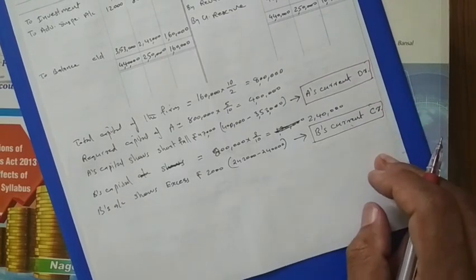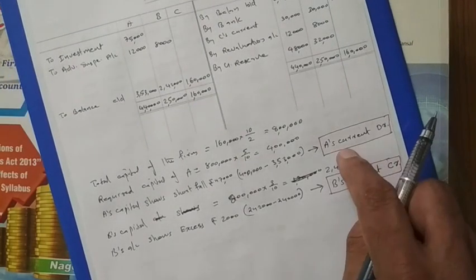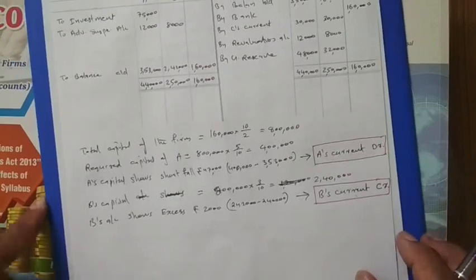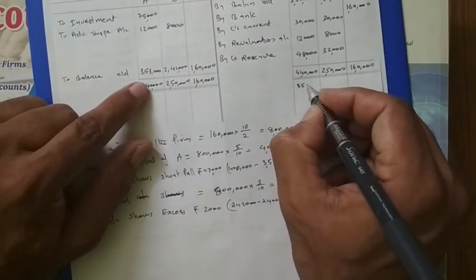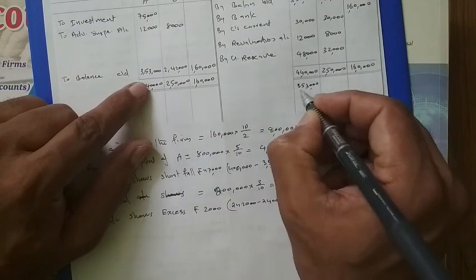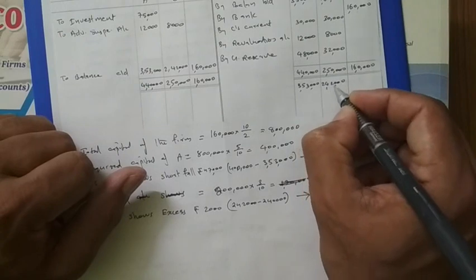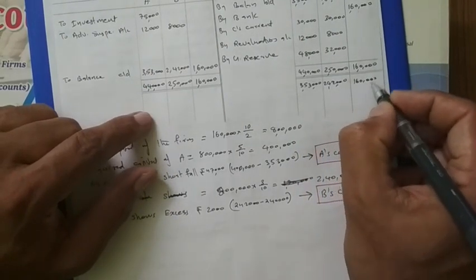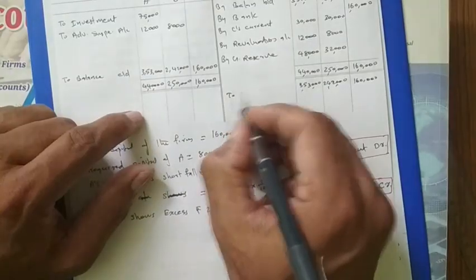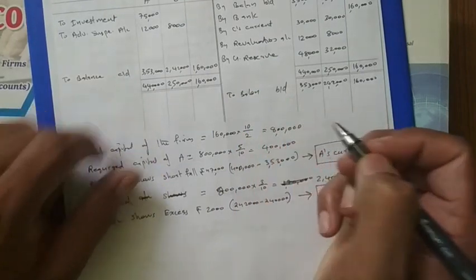Then here, A's current account debiting means we have to write by A's current account. Okay. Now first of all we have to bring down this balance, 3 lakh 53, we are bringing here. Then 2 lakh 42. Then this is 1 lakh 60. This is to balance brought down.